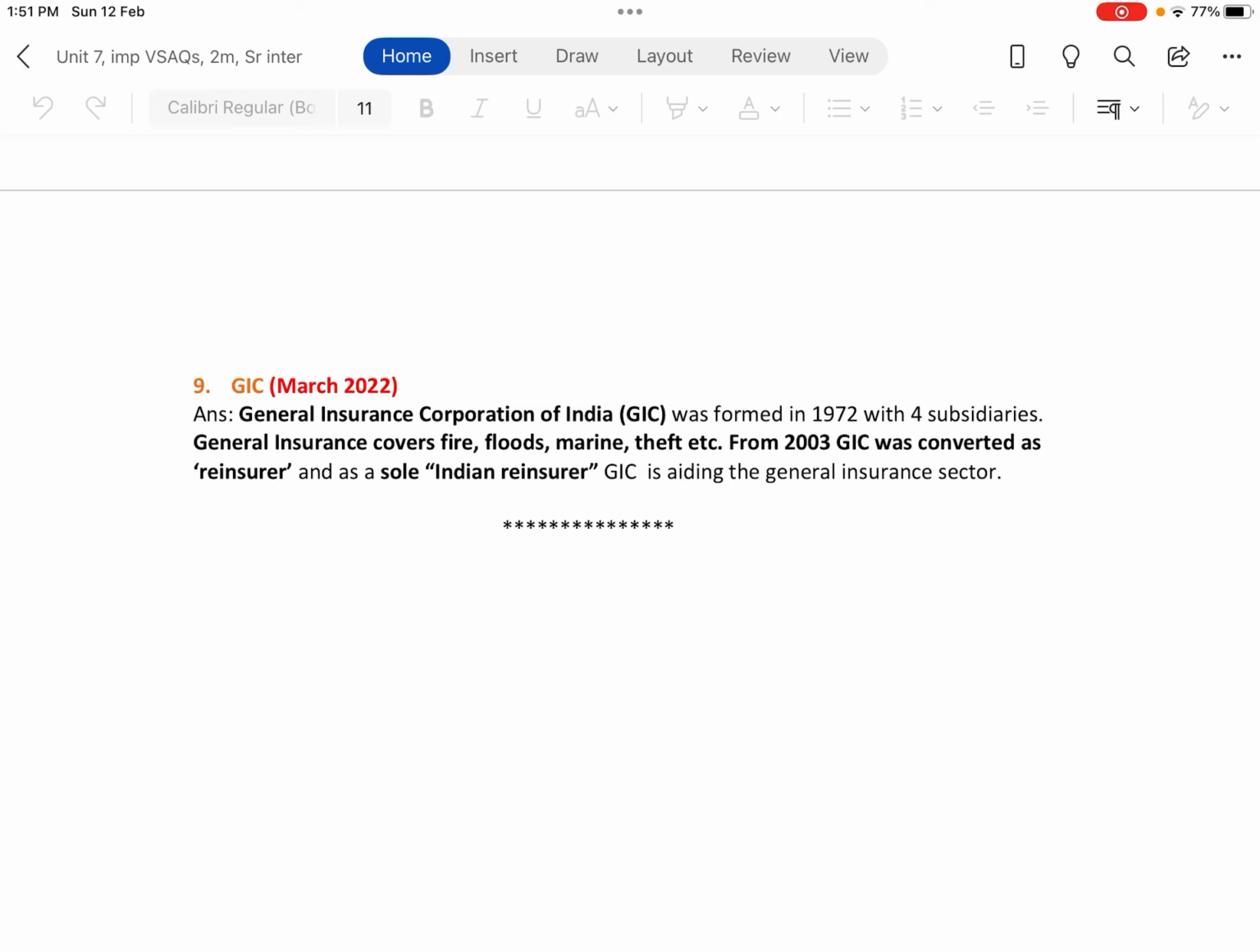In 2003, an amendment was passed in the act, and then GIC was made a reinsurer, and all the other four subsidiaries had their own independent identity covering all these types of insurance. GIC has been converted into a reinsurer, and the only reinsurance company in the country is the GIC. That's why, as the sole Indian reinsurer, GIC is aiding the general insurance sector.